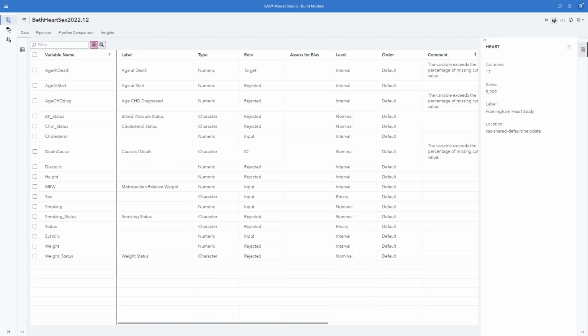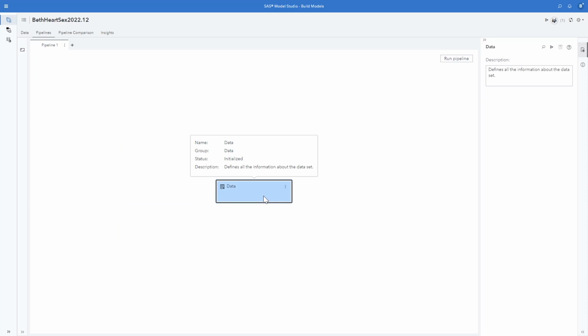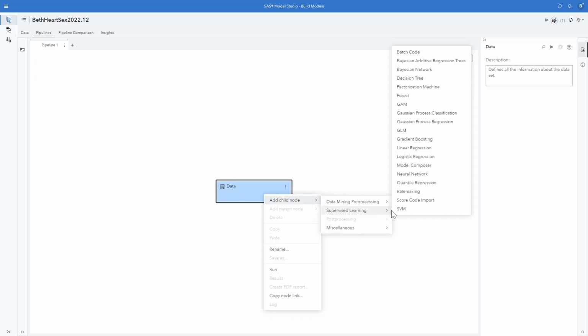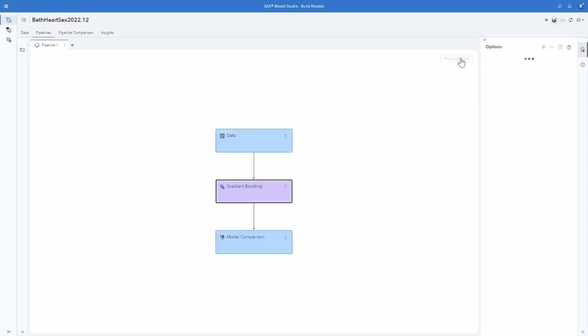Here we are in the Data tab for SAS Model Studio. We're looking at age of death as our target, and we're going to select sex as our sensitive variable, the variable we're going to assess for bias. So we'll check over here on the right, assess this variable for bias. Next, we'll move to our pipelines, and we have just our Data tab, so we'll add a gradient boosting, and run the pipeline.